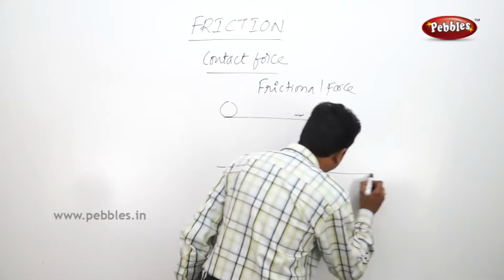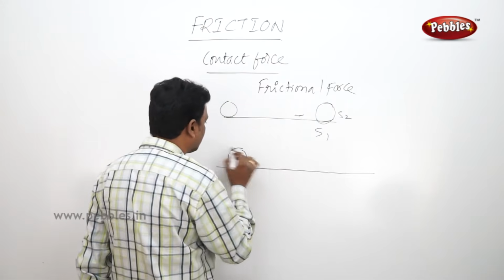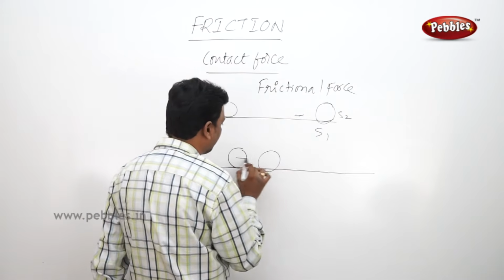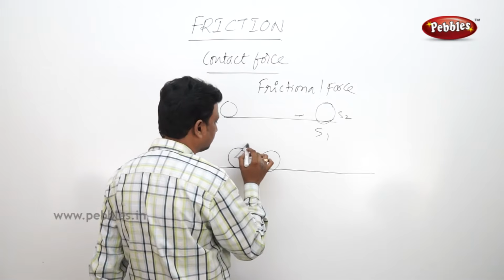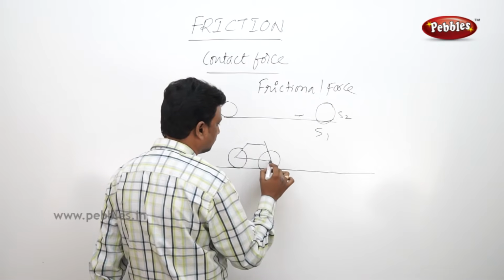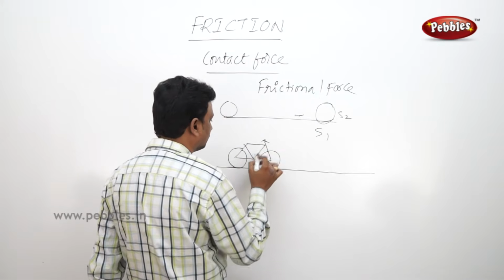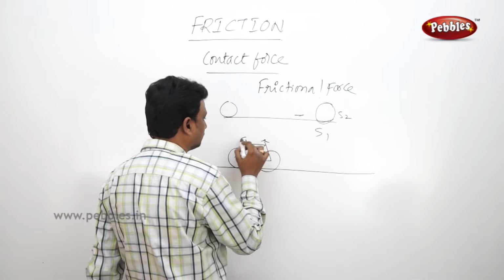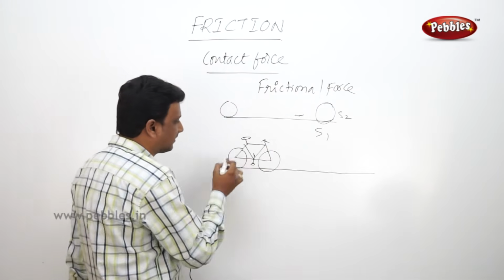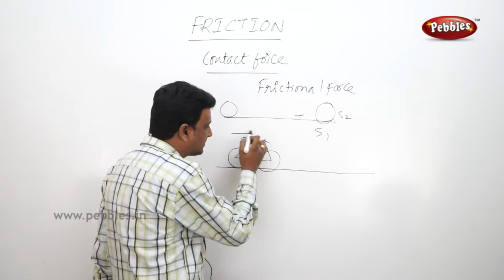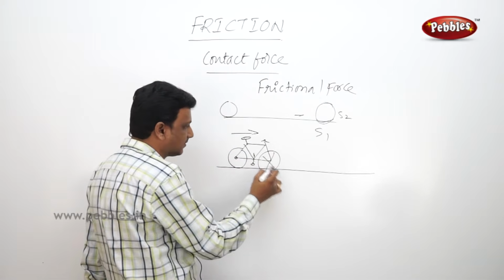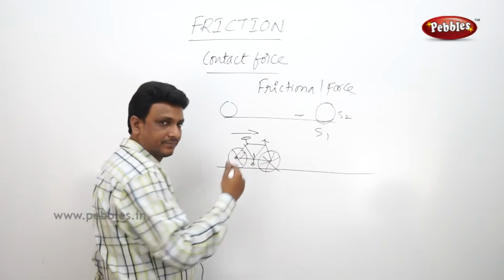So this is the surface. Here are the wheels of the bicycle. So the bicycle is going on. Here the wheels are rolling.